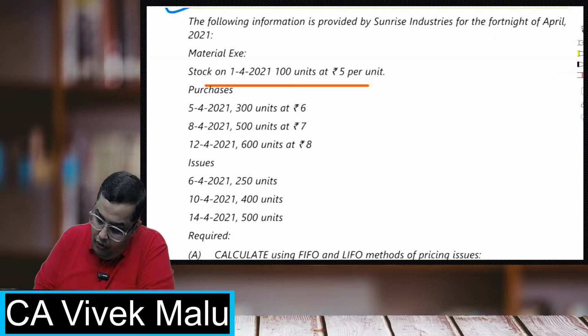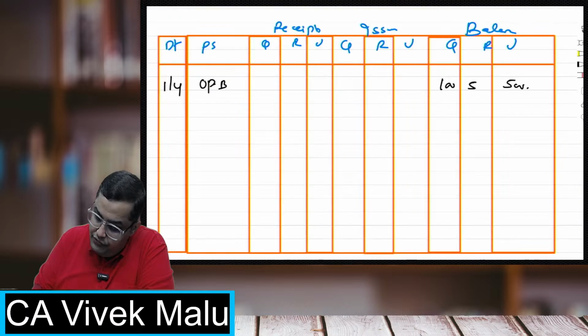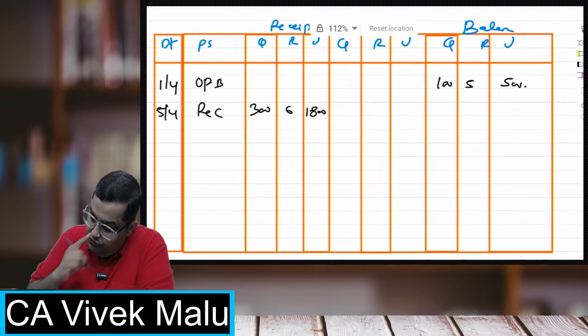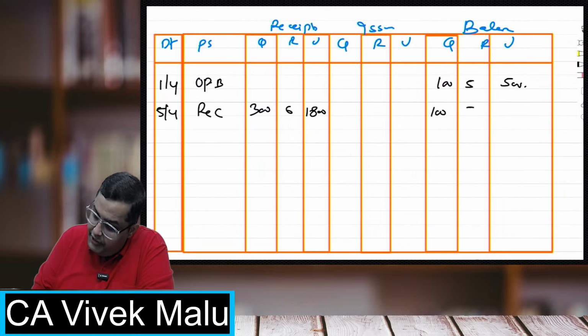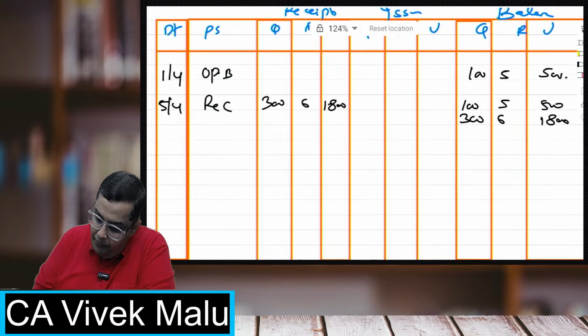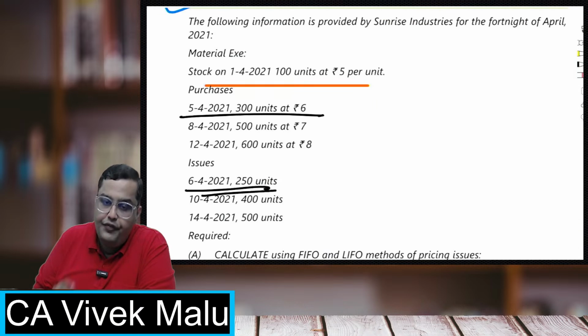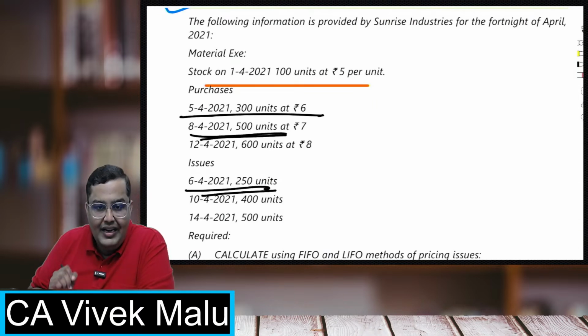Then on 5th April, I got a receipt of 300 units of 6, so that is 1800. So how much is left in the stock? I'm having 100 units of 5 and 300 units of 6, that is 500 and 1800. Now, on 6th of April I am issuing 250 units, and on 8th of April I am making a purchase of 500 units.